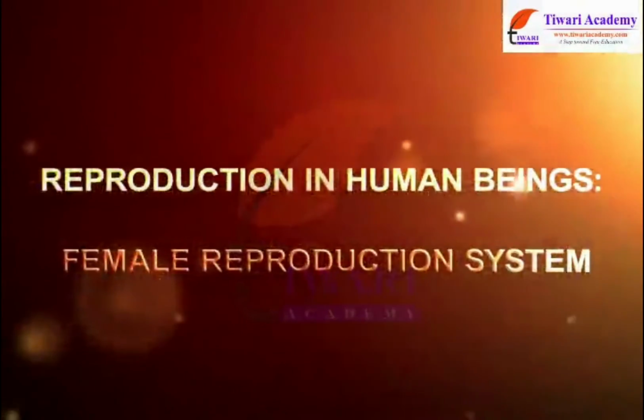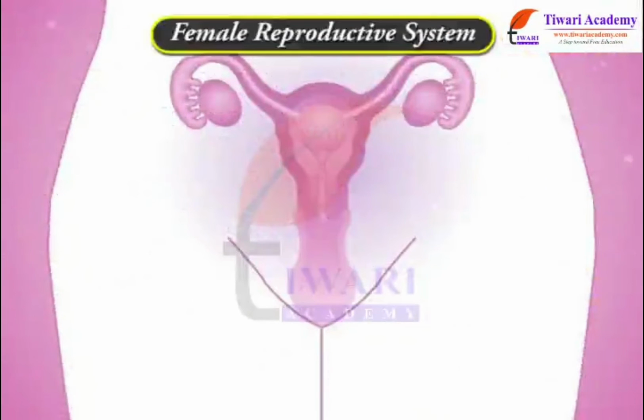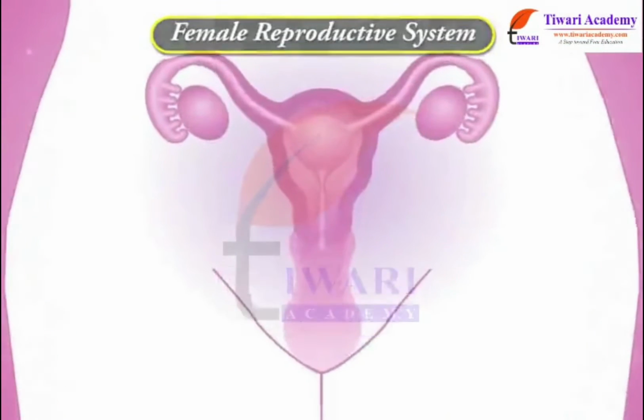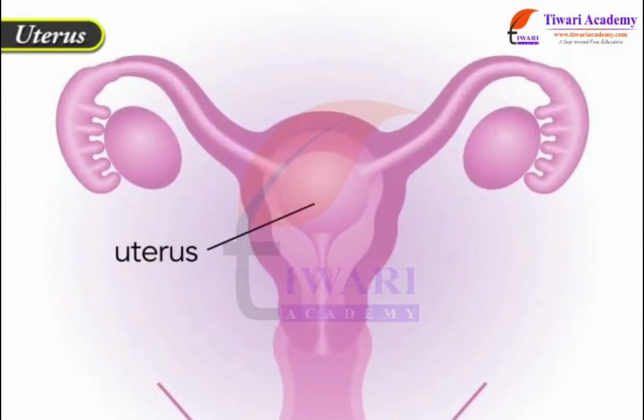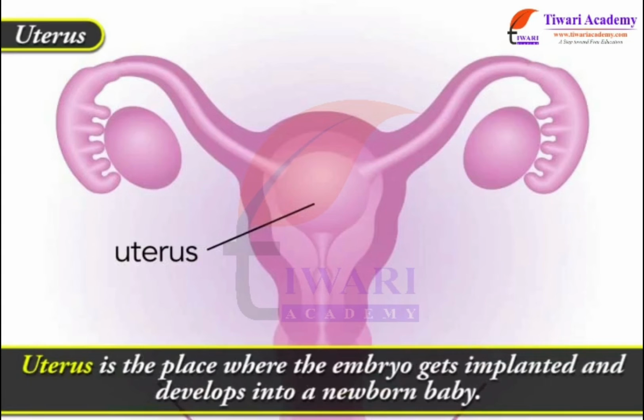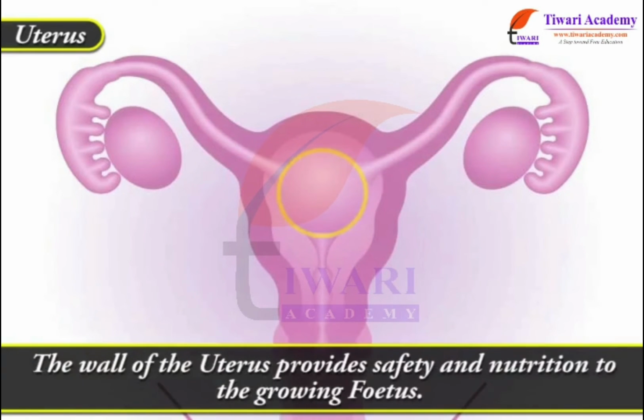Reproduction in human beings, female reproductive system. The female reproductive system in human beings is composed of the following parts. Uterus. This is a pear-shaped, hollow muscular organ. Uterus is the place where the embryo gets implanted and develops into a newborn baby. The wall of the uterus provides safety and nutrition to the growing fetus.